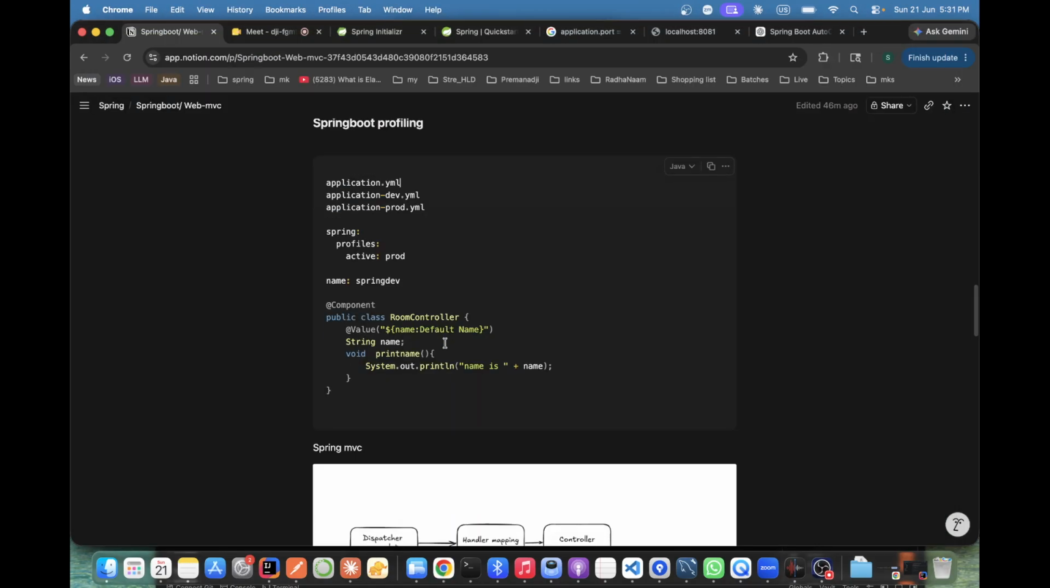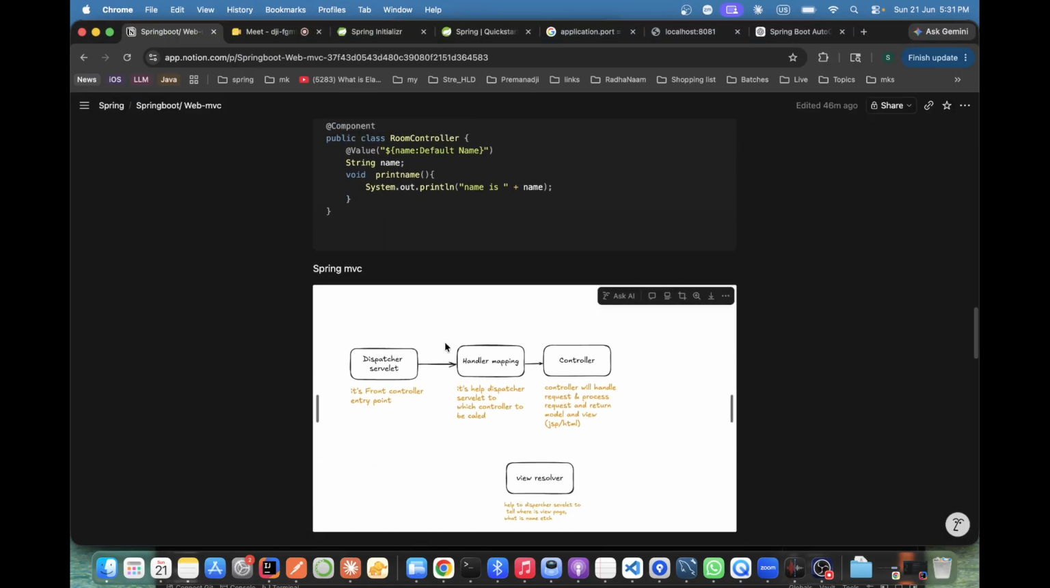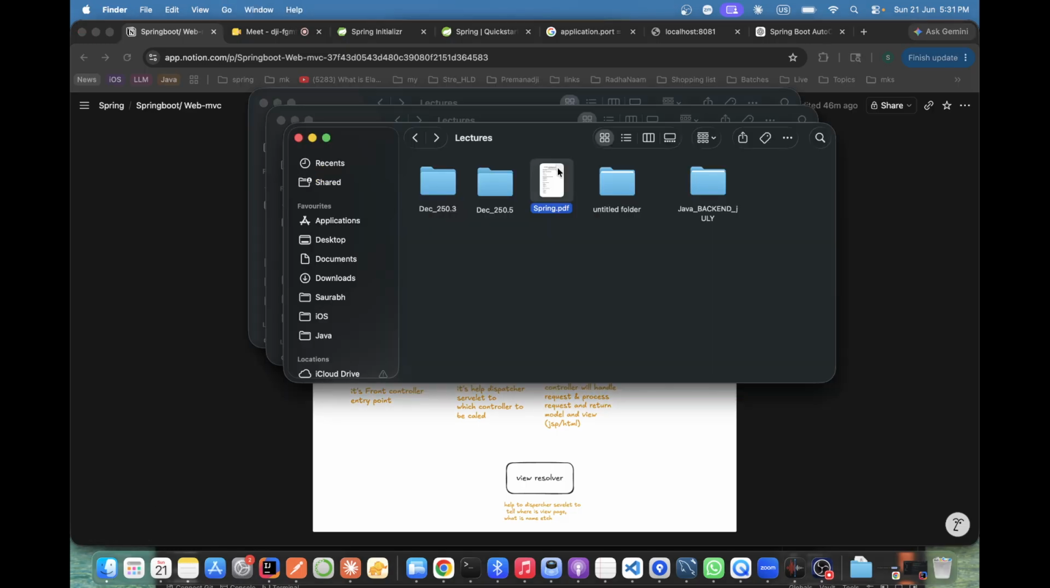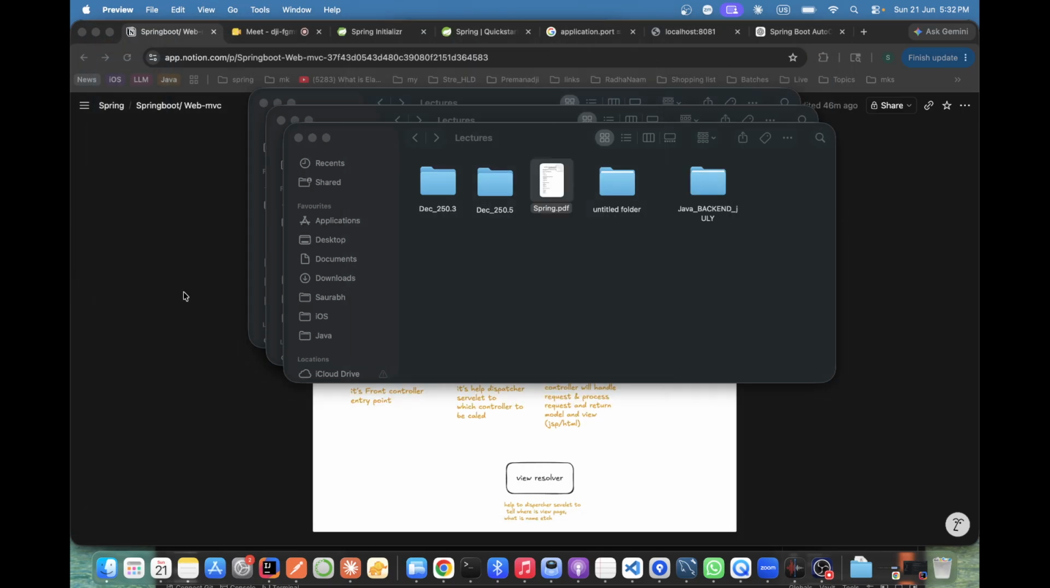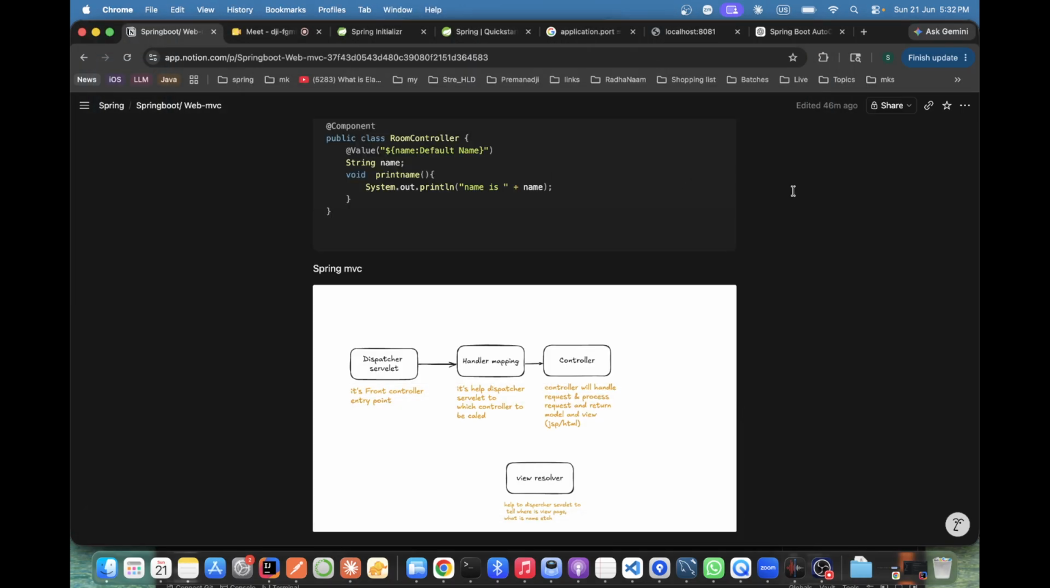So now, okay, profiling is done. Now let's move, as per syllabus, to profiles. See, these are the only profiles, correct? Multiple profiles. Now we see Spring MVC. Here we understand the REST API, but before REST API, we need to understand how actually we can create our MVC. What is MVC? What is Web MVC and what are those all?